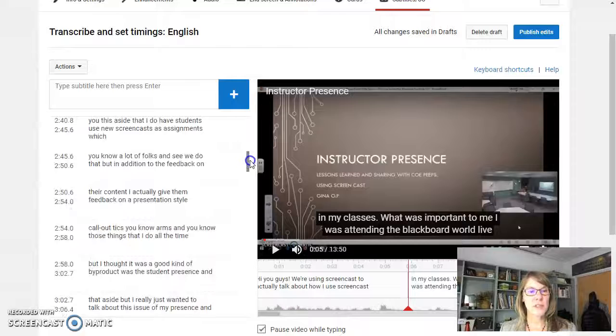As you go through, you just continue to edit, and notice that it just saves automatically in drafts. So if you don't do it all in one setting, it's fine. You can just exit out, and the next time you come back in, you'll be able to pick up where you left off. When you are done with the captions, all you do is publish edits, and those captions with the corrections will now appear on your video. It is important to do this in a timely manner, because YouTube will show the inaccurate captions until you do this step of editing.